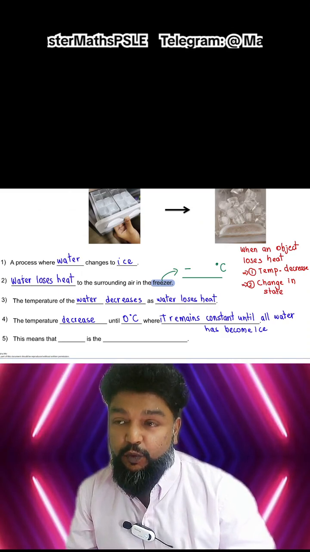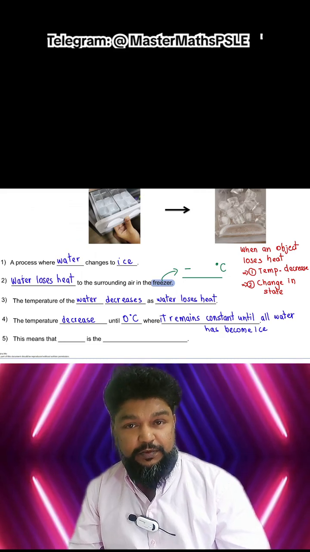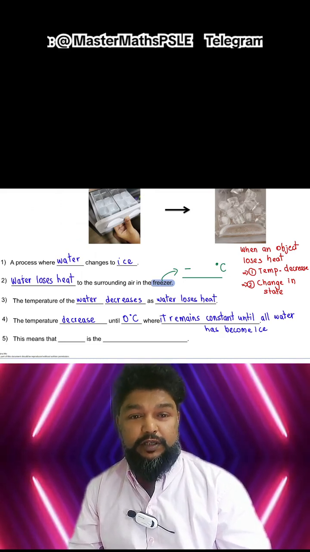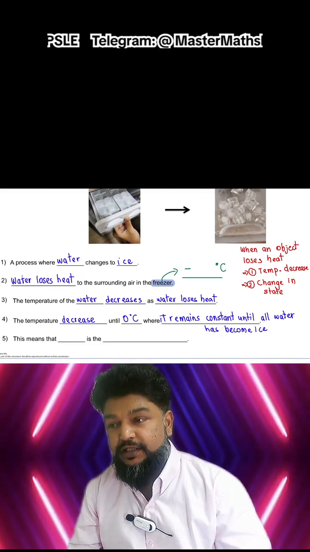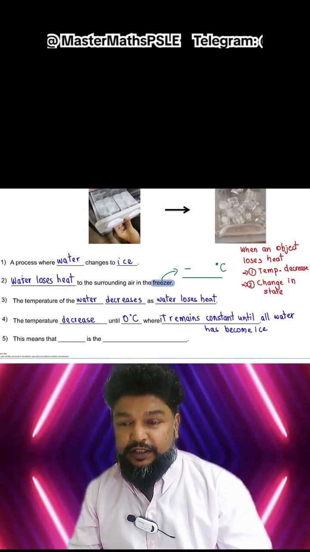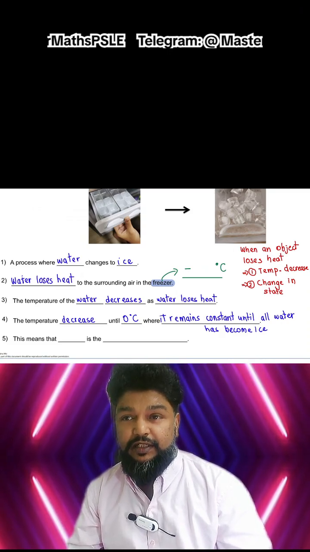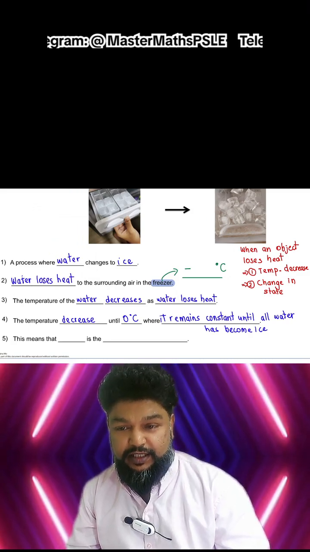Does this mean water is not losing heat? Or the question could be phrased this way: why does the temperature of water remain constant during freezing? And many kids mistakenly come up with the idea that the temperature remains constant because water is not losing heat and it's not gaining heat, so its temperature doesn't change. But that is actually slightly incorrect, right?